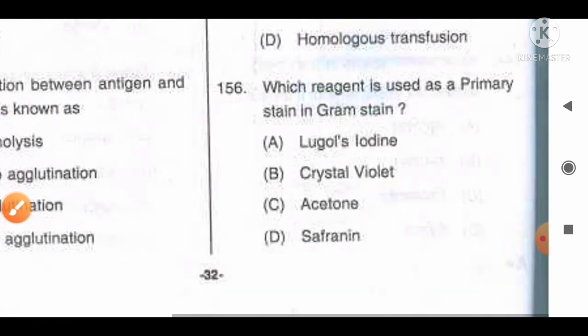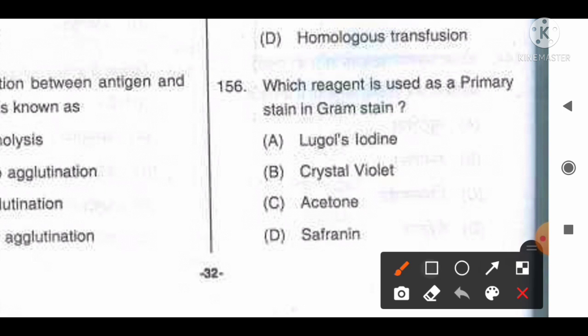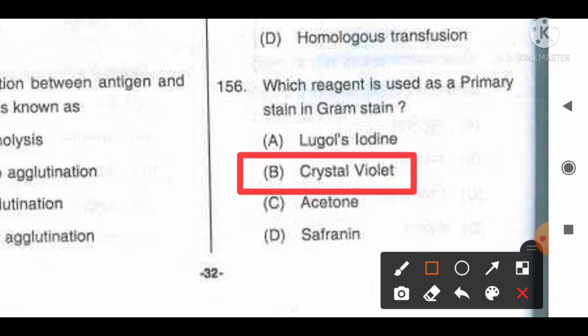Which reagent is used as a primary stain of Gram stain? The options are A Lugol's iodine, B crystal violet, C acetone, D safranin. Lugol's iodine acts as a mordant in Gram staining. Crystal violet acts as a primary stain, whereas safranin acts as a counter or secondary stain. So option B, crystal violet, is the correct answer. Move to the next question, number 157.